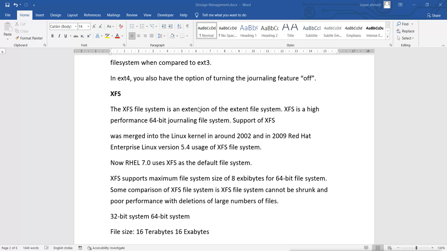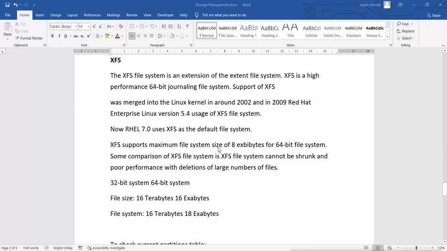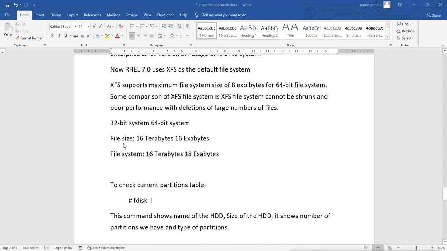This is a high performance 64-bit journaling file system. It supports 64-bit. Rest of the things are the same as ext4, and it supports more size than ext4. Now it supports both 32-bit and 64-bit systems. It supports this number of size,